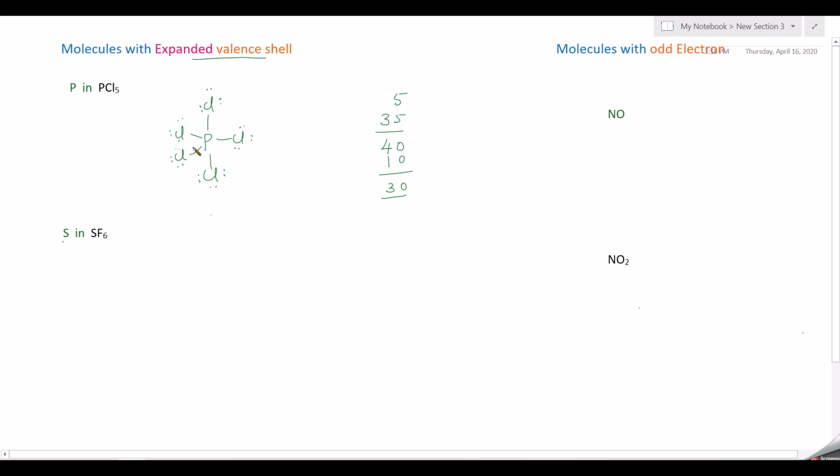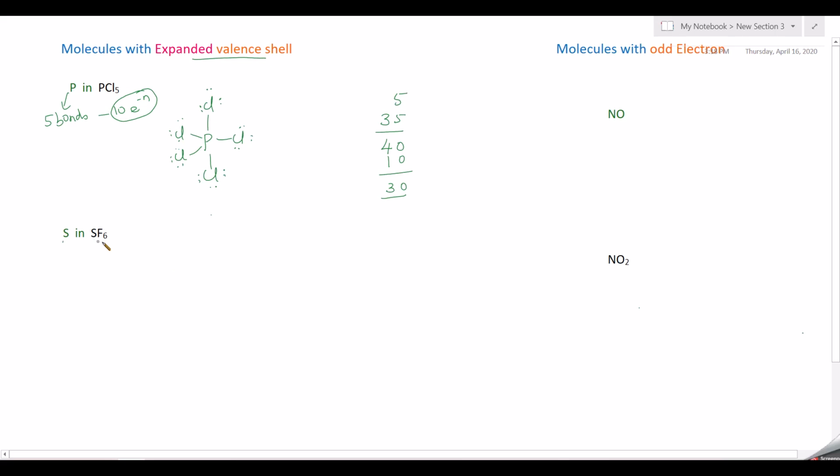Now this phosphorus has 5 bonds. So the phosphorus in phosphorus pentachloride has 5 bonds, which means it has 10 electrons. So it is more than 8. It comes under exceptions to the octet rule. That is why it is called an expanded valence shell. The central atom has an expanded valence shell, more than 8 electrons in the valence shell. So this is one example.